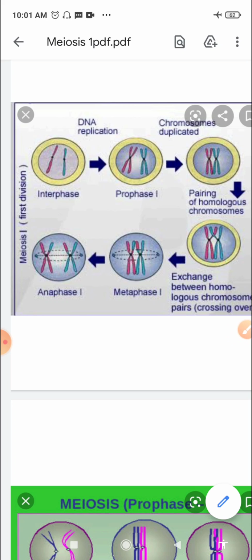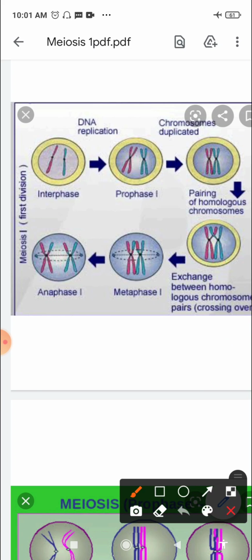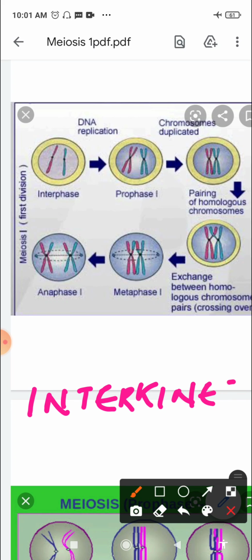Before the second phase of meiosis takes place, interkinesis occurs, and it is generally short-lived. In animal cells, the cells at this stage are referred to as secondary spermatocytes or secondary oocytes. So this is a short-lived stage. Now this is followed by meiosis 2. That we will discuss in the next video.